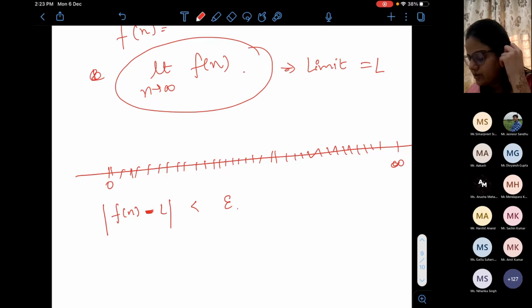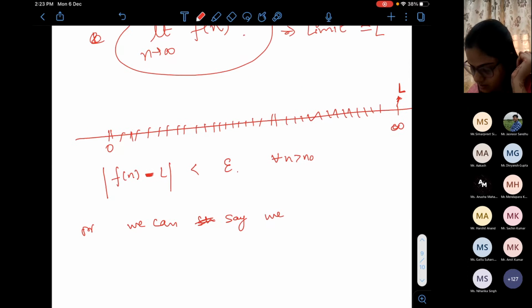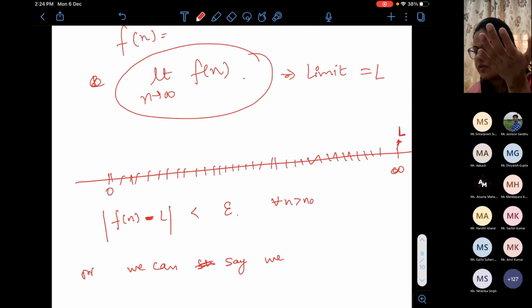I will try to find those n for which, at infinity, we are saying the limit is L, the difference between the sequence terms and the limit is less than epsilon. I will give a formal definition. This is just for your explanation. Ma'am, L is the limit as x tends to infinity, like in the case where you defined it to be 1 by 3.